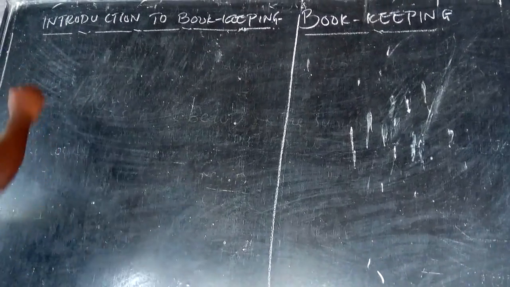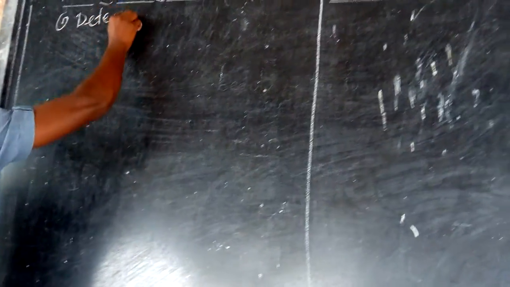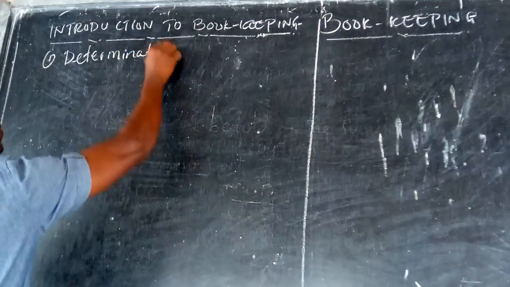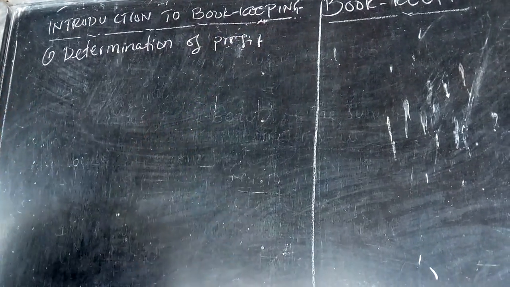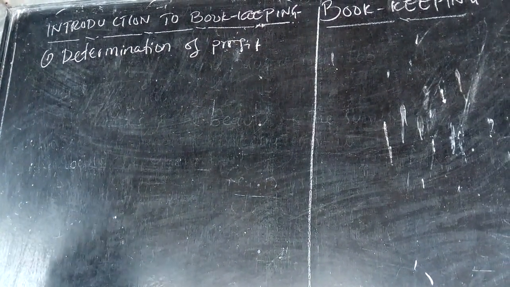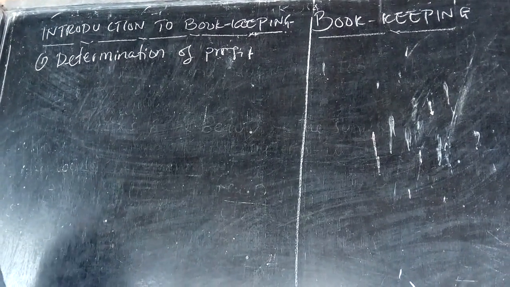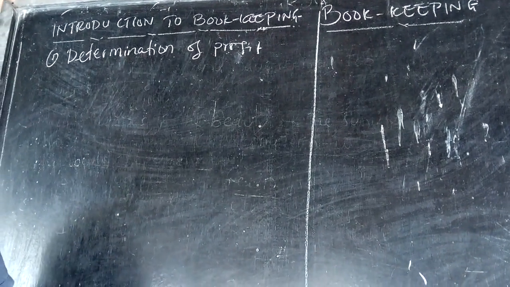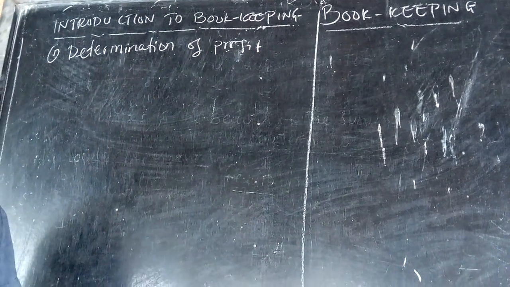The first one is what we call determination of profit. When you're talking about determination of profit, any kind of business, at the end of the day, aims to get the profit. How will you know that your business is making profit or loss? You need to start this, what we call bookkeeping.